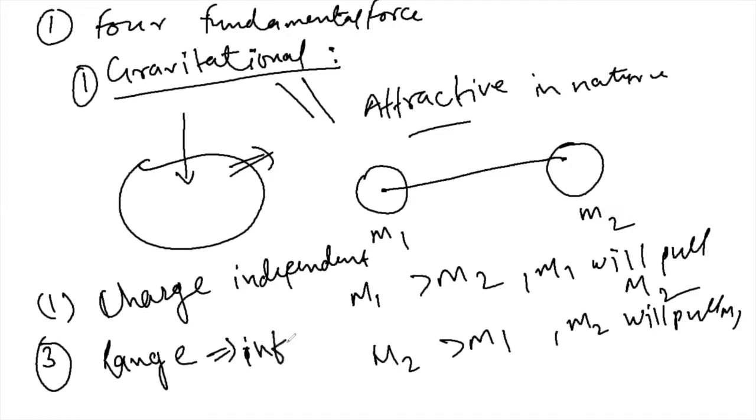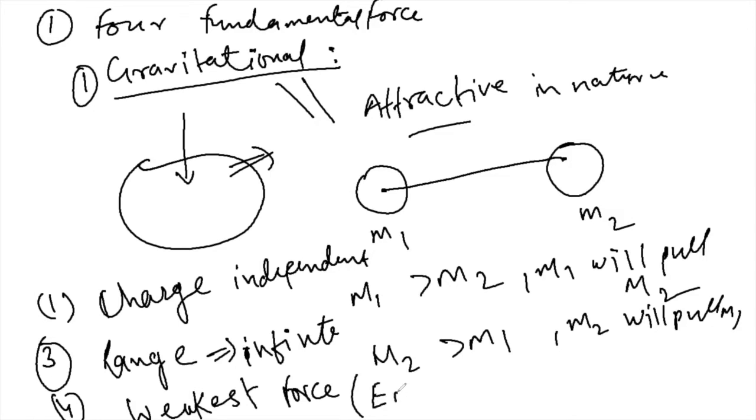The sun is quite far from the earth, but still there is a gravitational force, and this is the weakest force of all known forces. The three other forces, which I am going to write in short form, are the EM force, the electromagnetic force, then the weak force, and the last one is the strong force. Among all these forces, the gravitational force is the weakest. We can compare later, but now I am going to write down the expression for this one.